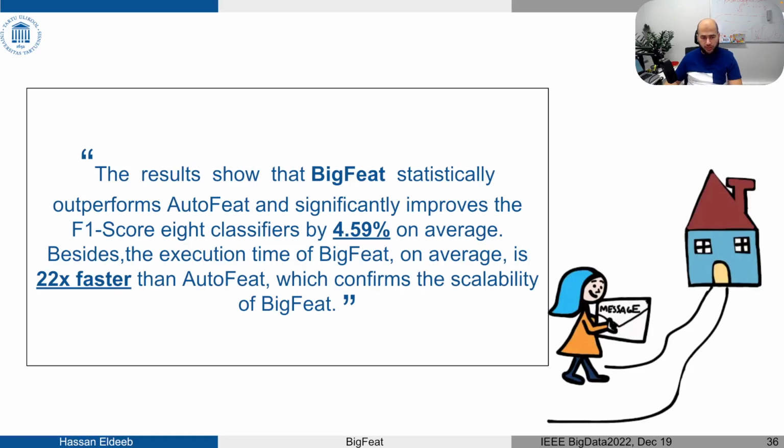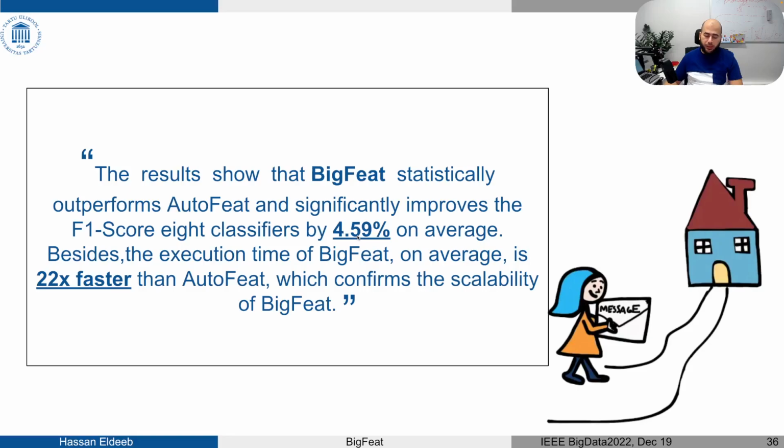To conclude, we developed and implemented an automated feature engineering tool called BigFeat. The tool has improved the performance of 8 different machine learning models with an average improvement of 4.59.